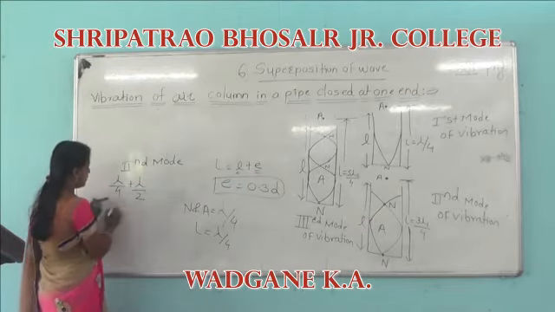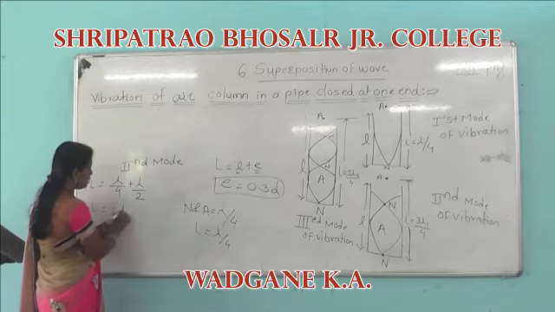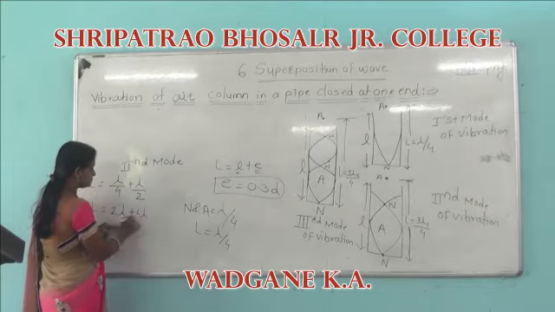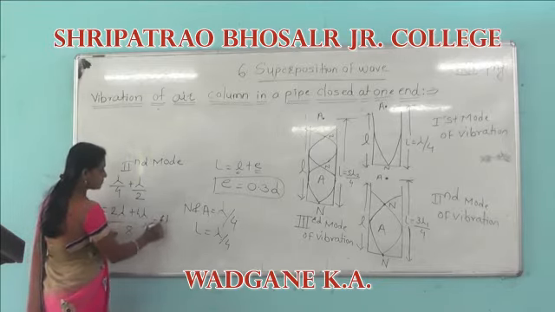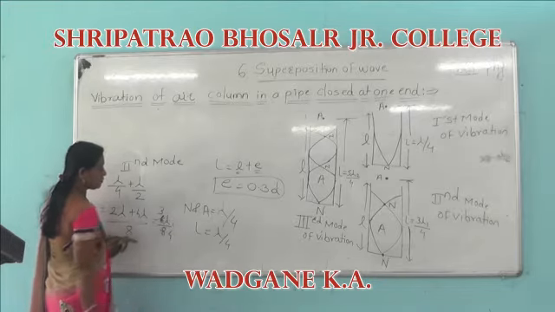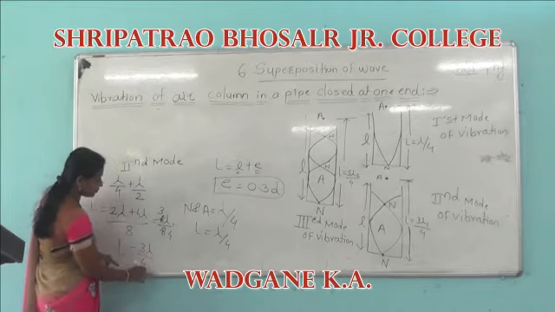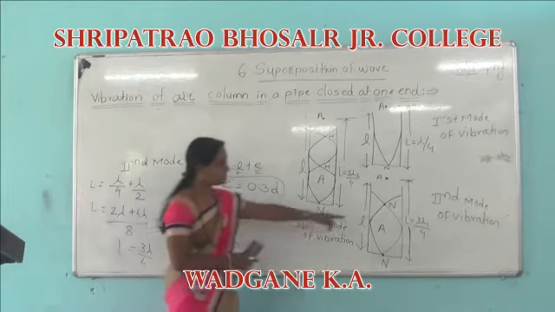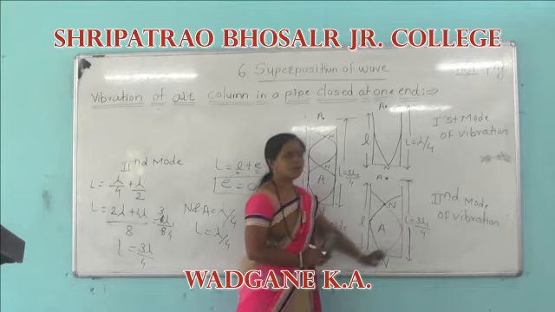By solving, we get 2 lambda plus 4 lambda, that is 6 lambda by 8, which is 3 lambda by 4. Therefore, the distance is 3 lambda by 4.